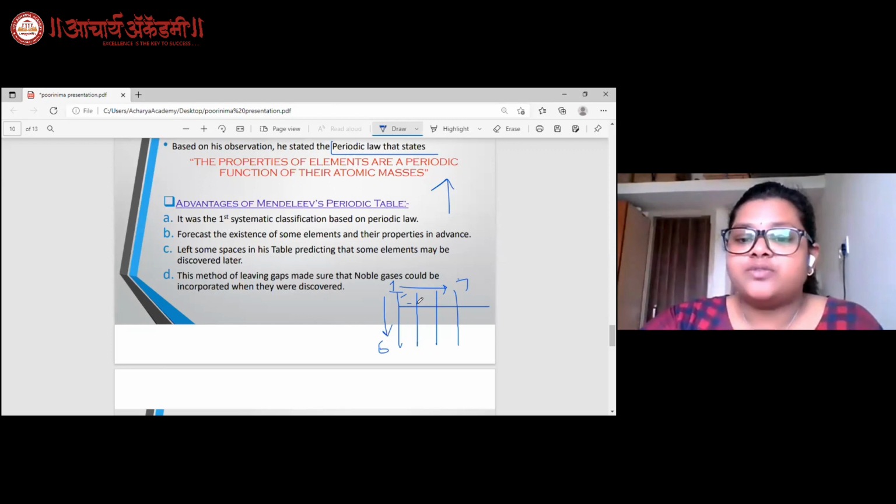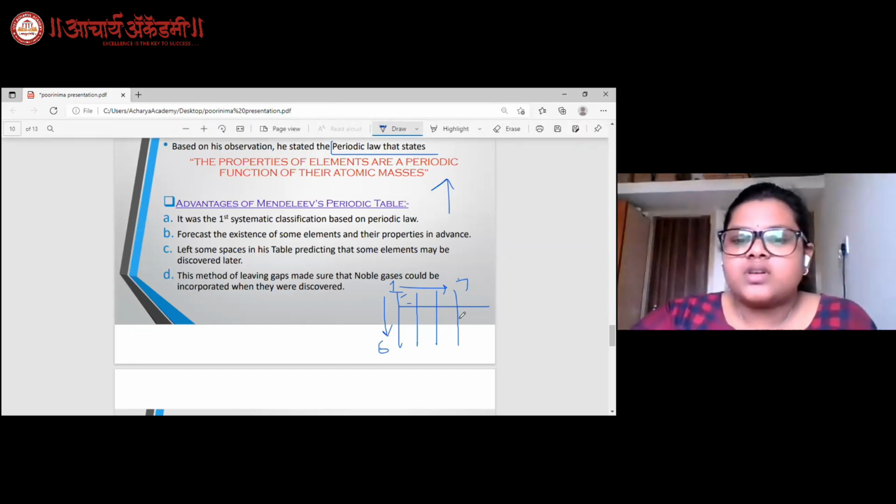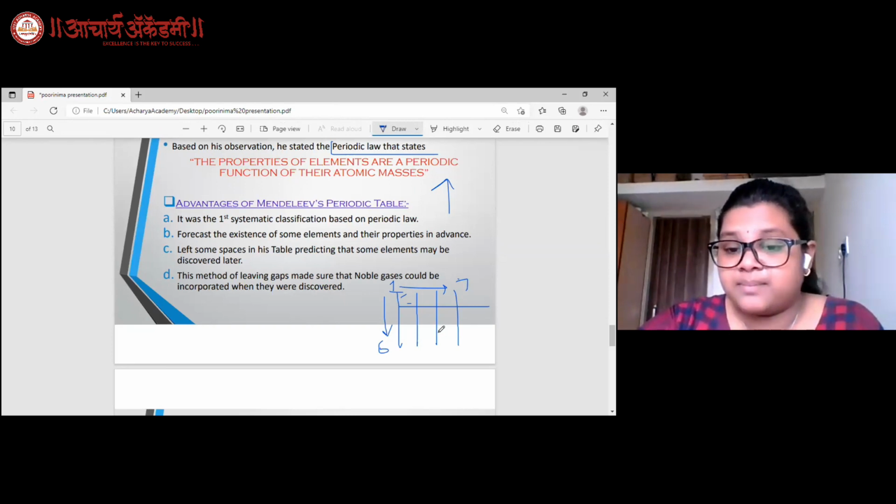He also forecasted the existence of some new elements which were yet to be discovered, with similar properties, like eka boron, eka silicon, and eka aluminium. Mendeleev kept blank spaces in his table so that when new elements were discovered or synthesized artificially, they would be accommodated into that place without disturbing the position of the existing atoms.